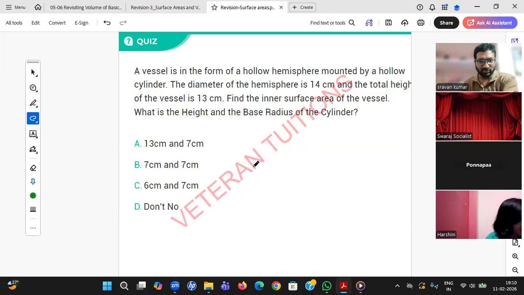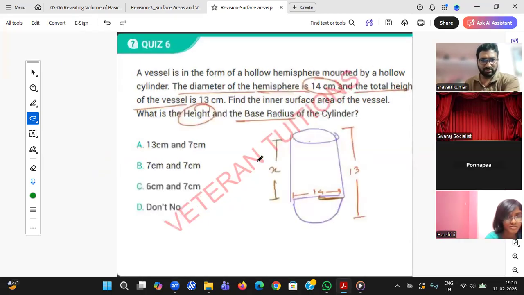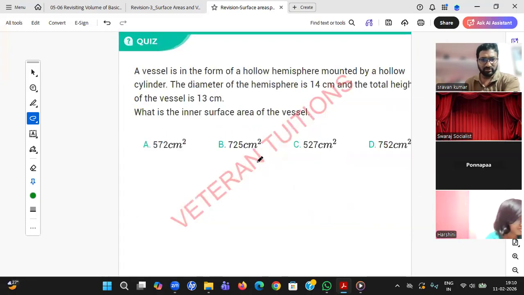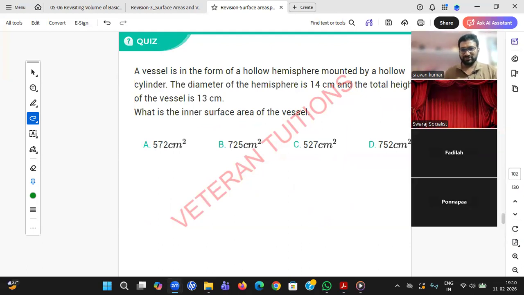Oh, 1 second. Inner surface area, right? Yeah. Yeah, student. So I have given the options. Fadila, you remember the answer? Yes, sir.